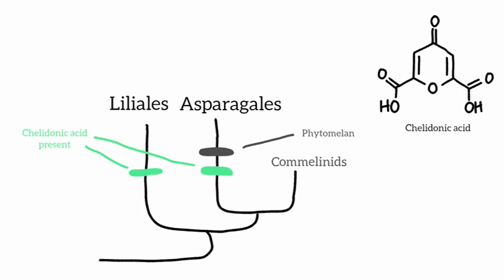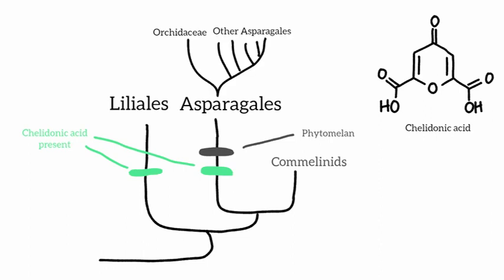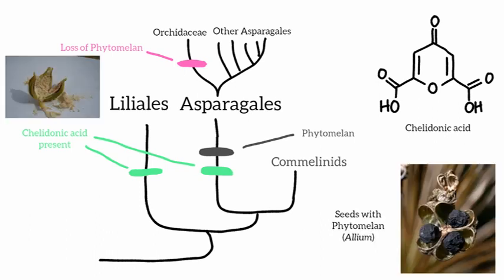Phytomelan is not fully distributed throughout the Asparagales, however, as it has been secondarily lost in some groups, like the Orchidaceae, the Iridaceae, and the Amaryllidoideae subfamily. Phytomelan is distributed sporadically throughout the flowering plants, so it has either arisen many times independently or had been lost multiple times. It is likely, however, that it has been gained independently.